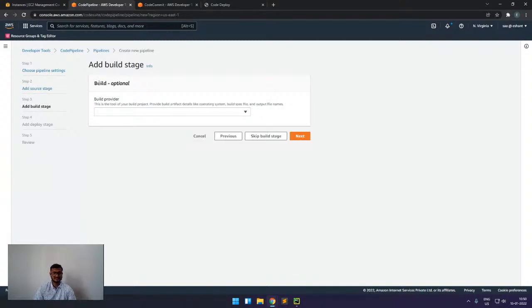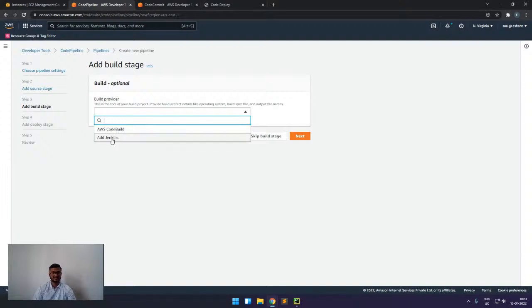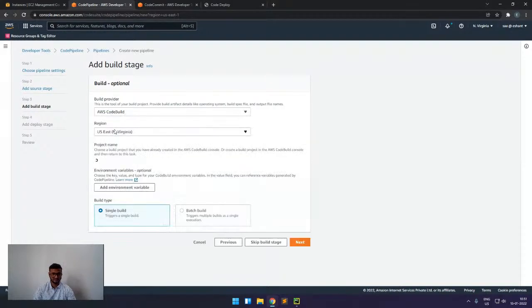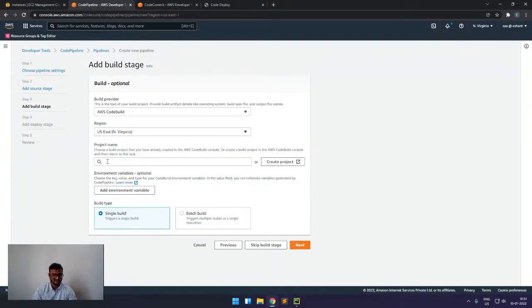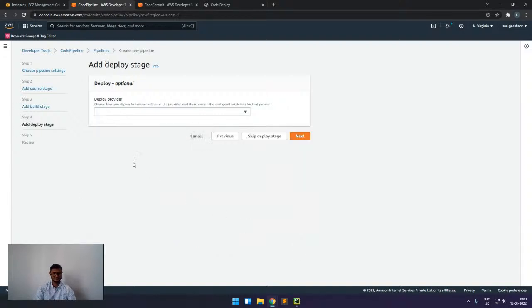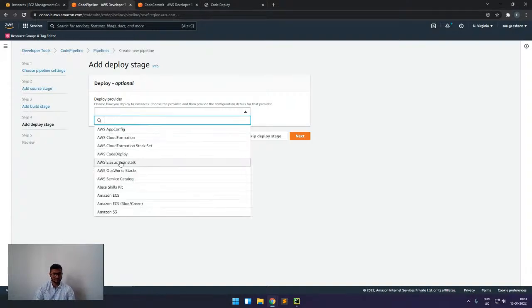Now we have the next stage, which is the build stage. For the build stage, we can select either CodeBuild or Jenkins. Jenkins is also directly supported here in the CodePipeline build stage. For this demo, we will select CodeBuild. Then we will select the project that we had created, and then we will just click next.